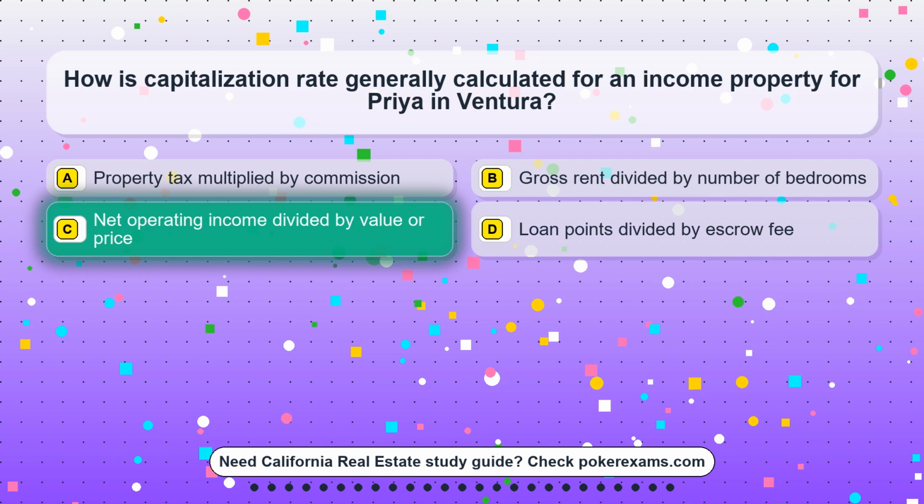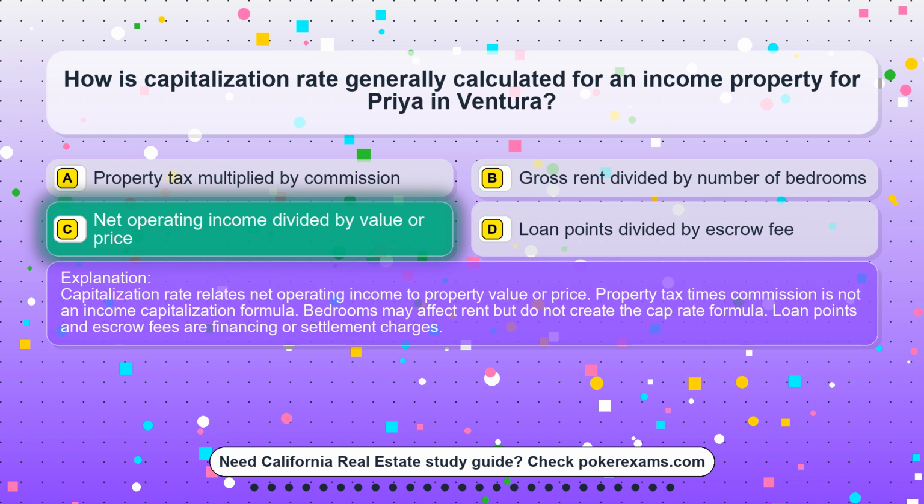The correct answer is option C, net operating income divided by value or price. Capitalization rate relates net operating income to property value or price. Property tax times commission is not an income capitalization formula. Bedrooms may affect rent but do not create the cap rate formula. Loan points and escrow fees are financing or settlement charges.